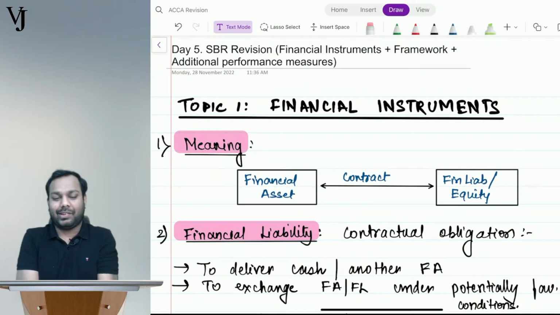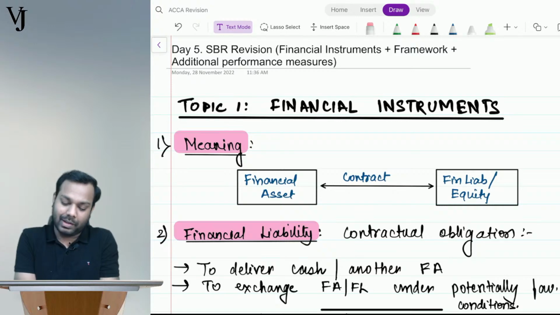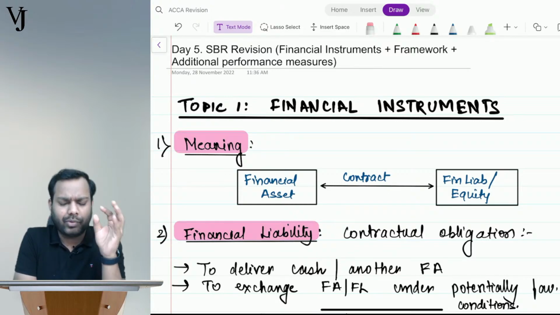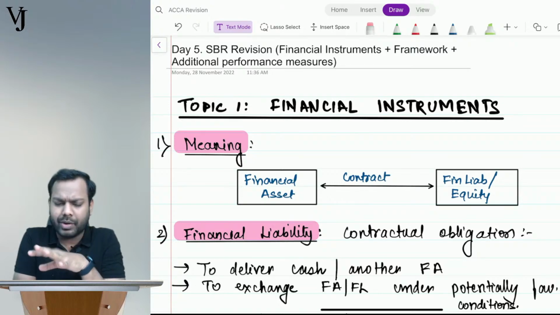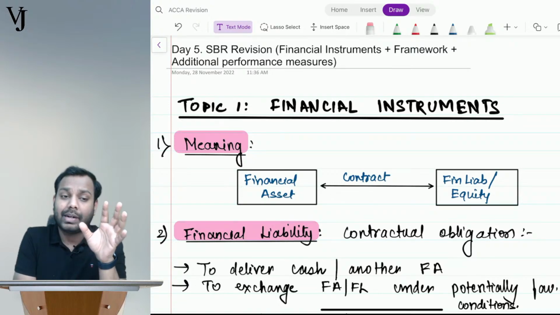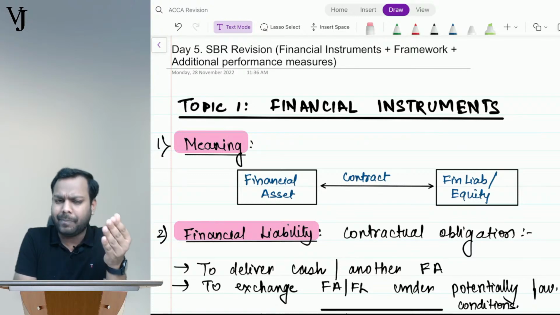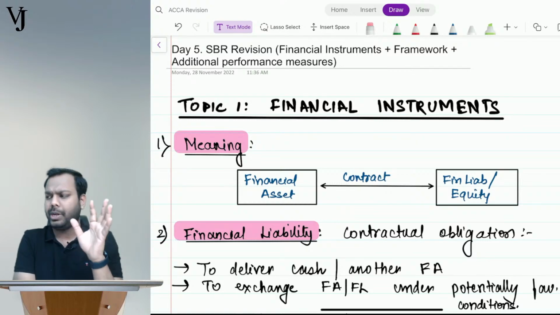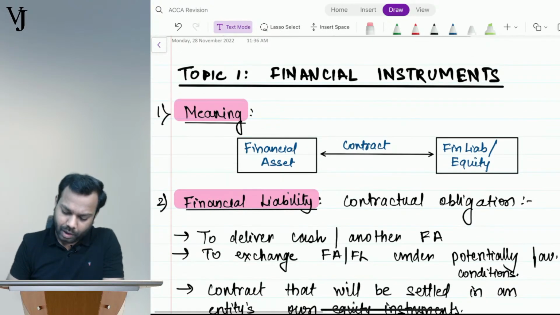So I believe we have discussed all the important chapters, and today also we'll discuss the remaining important chapters, that is financial instruments, advanced performance measurements, and the framework as well. Though we'll discuss the framework very briefly, and I'll give you the guidance on how you have to study. Also, there will be a few chapters which I'll give you the guidance for, which we'll not be covering in this session. But yes, we have already covered that in our FR session, so that will give you the overall understanding of the concepts. I don't want to do duplicacy. I will give you the link also, and all the information at the end of the session. Don't worry.